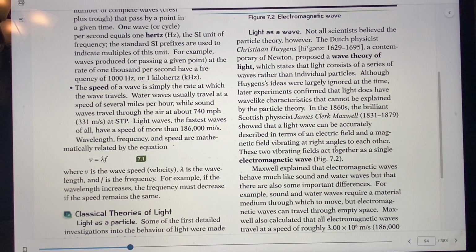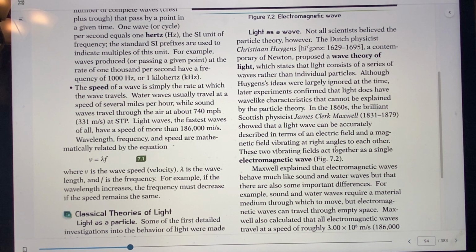Later on, actually a century later, people started looking into the idea that maybe light is like a wave.